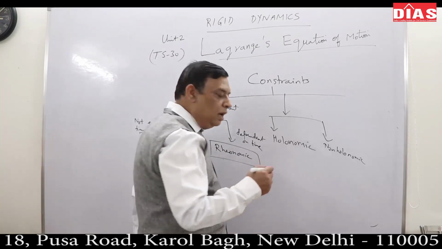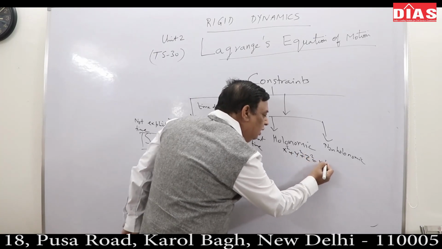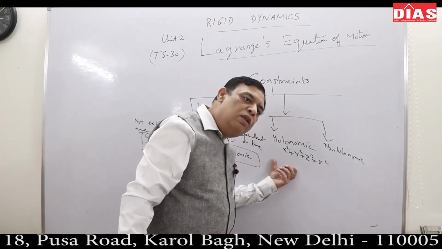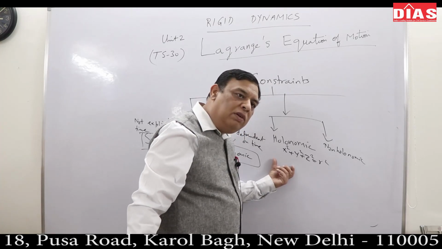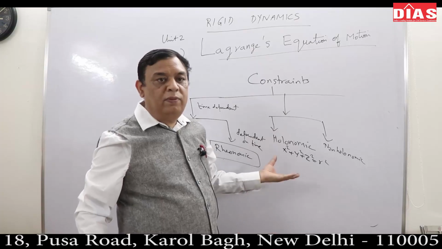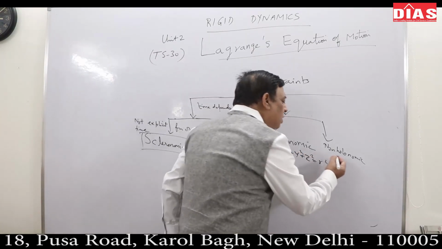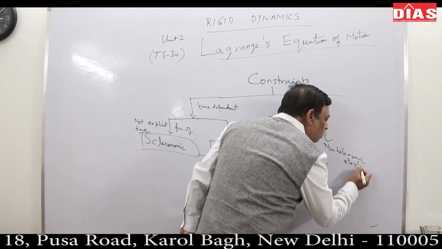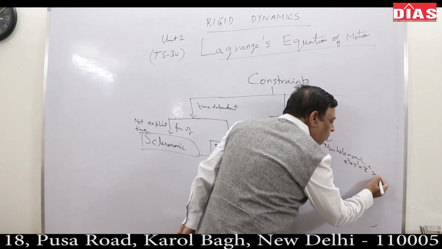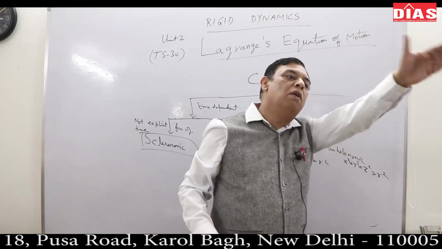The equation of a sphere is x square plus y square plus z square equals R square. If a particle is bound to move on the surface of a sphere, then it will satisfy this kind of equation. If instead it is moving on the outer surface of the sphere and has to fall, then x square plus y square plus z square must be greater than R square. Whenever this is more than R square, it will fall.